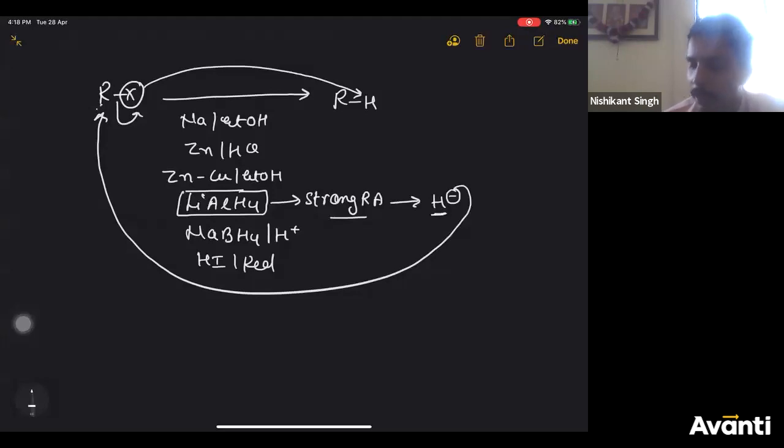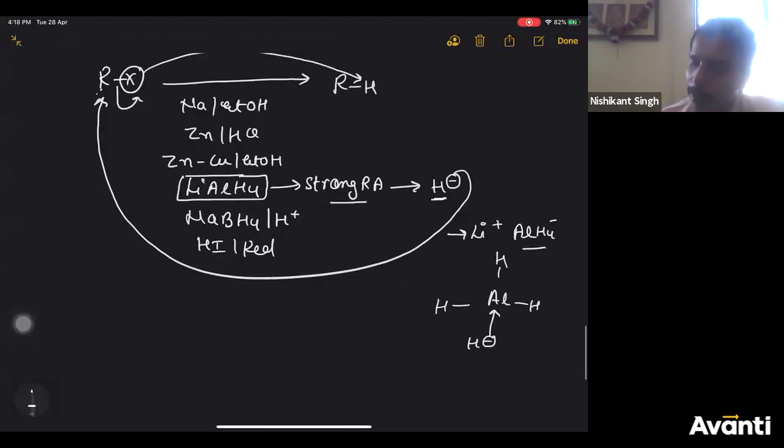You should be able to answer this if you have studied P block. LiAlH4 is a combination of Li plus and AlH4 minus. How is AlH4 minus formed? It is AlH3, like BH3, and H minus donates a lone pair to aluminum. That is your AlH4 minus.